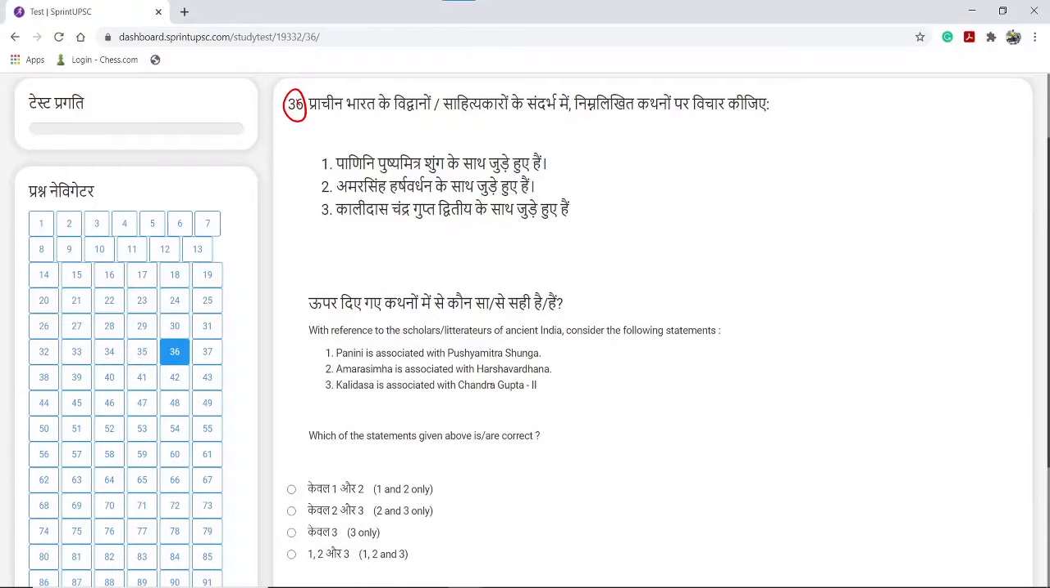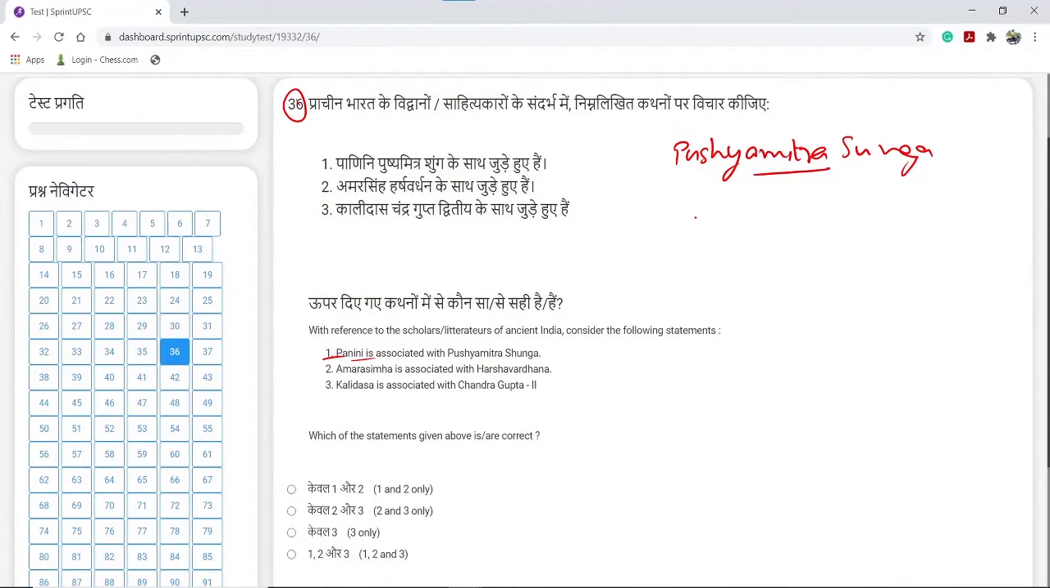The question can be solved through the elimination method, and there are two ways within the elimination method through which you can solve it. One is the harder one, and the second is the easier one. So let's go through the harder one, then we'll discuss the easier one. The harder way is through statement 1, if we determine whether Panini was associated with Pushyamitra Shunga or not. See, we all know Pushyamitra Shunga was the Senapati of the army of the last Mauryan king, and he assassinated the king and became the king himself and started the Shunga dynasty.